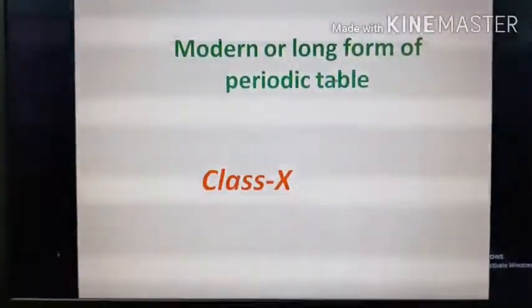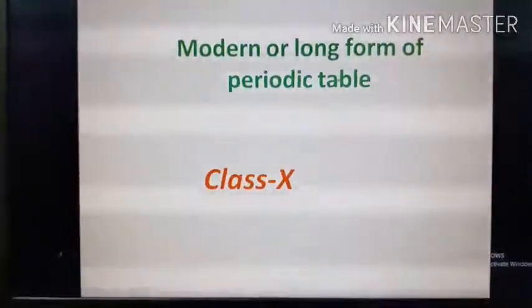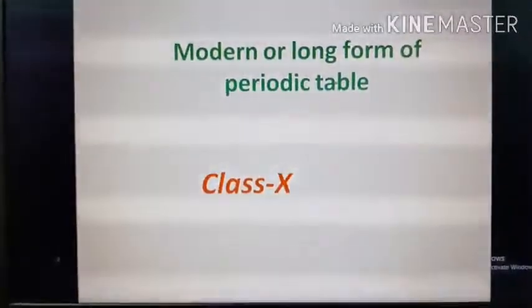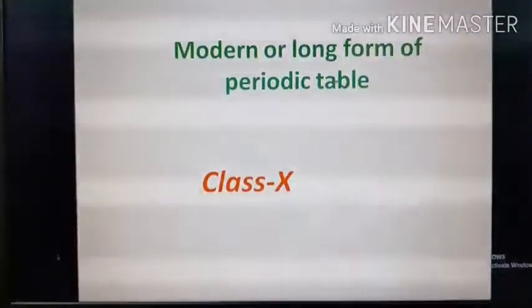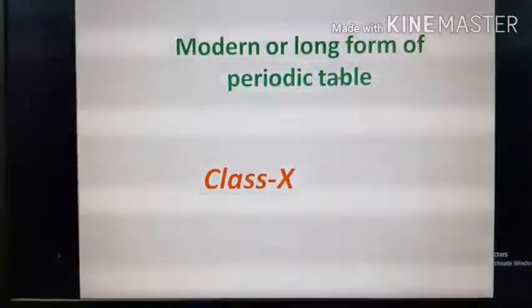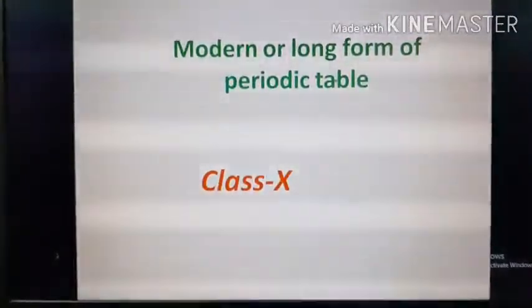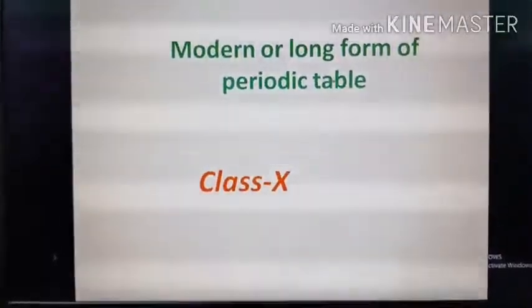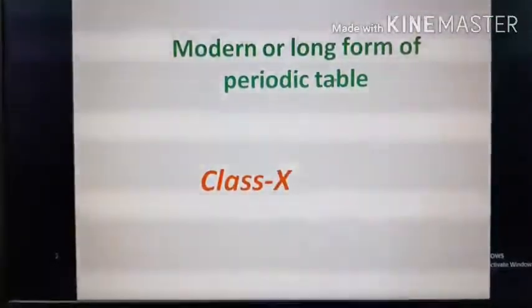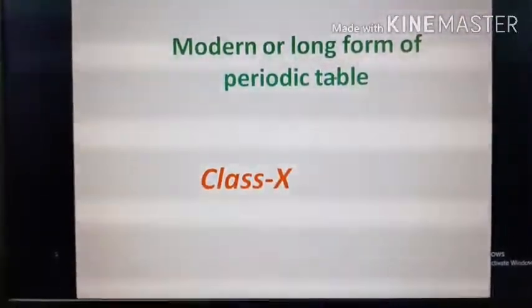The present basis for the classification of elements is the atomic number. The atomic number of an element is equal to the number of protons in an atom of the element. Since the number of protons and electrons in an atom is equal, we can say that the atomic number of an element is equal to the number of electrons in its atom.